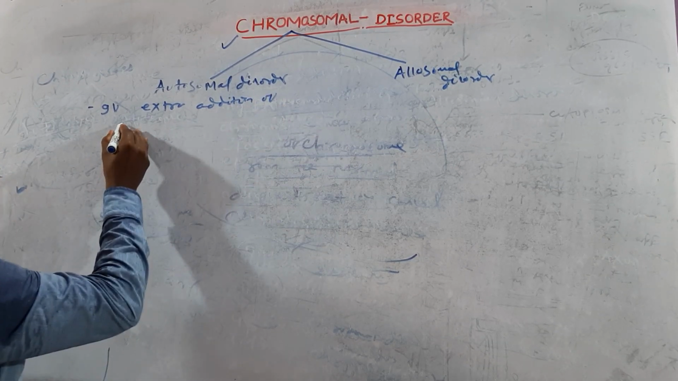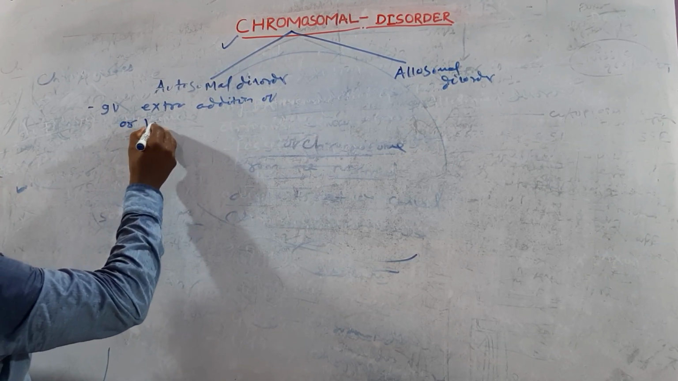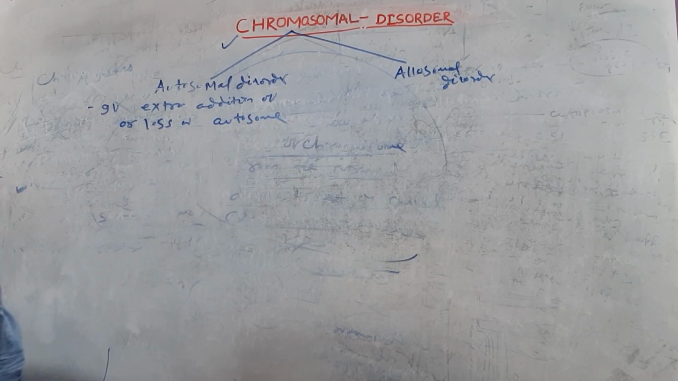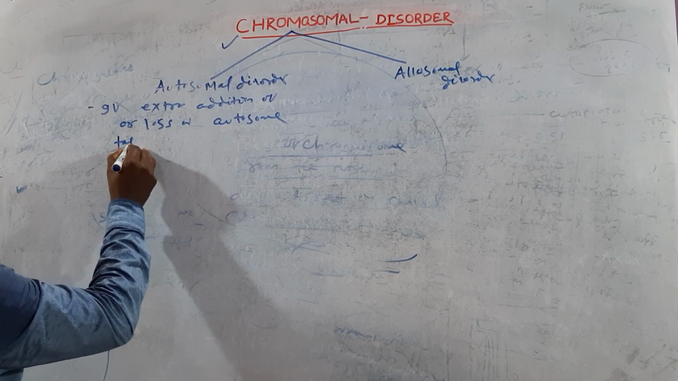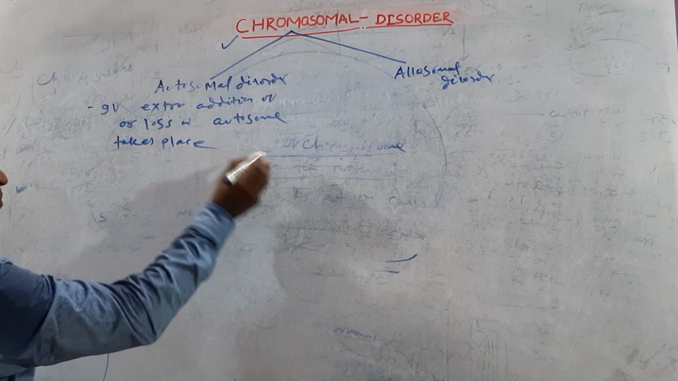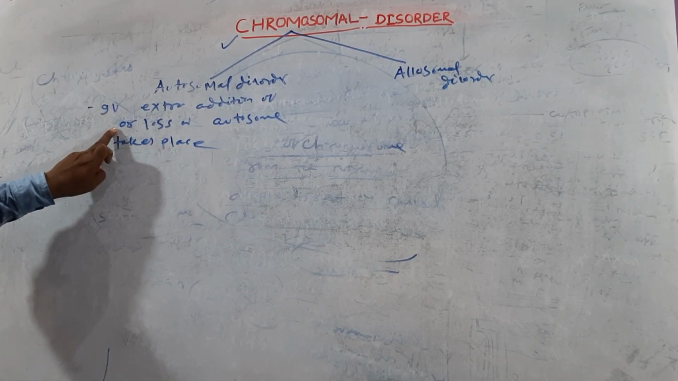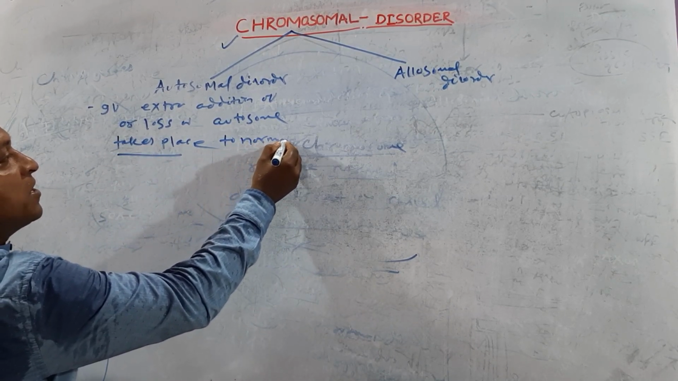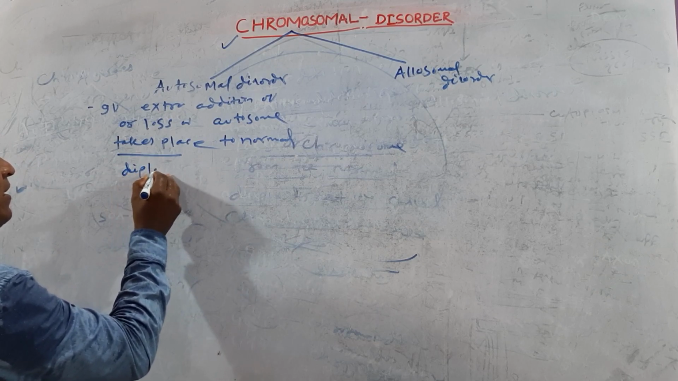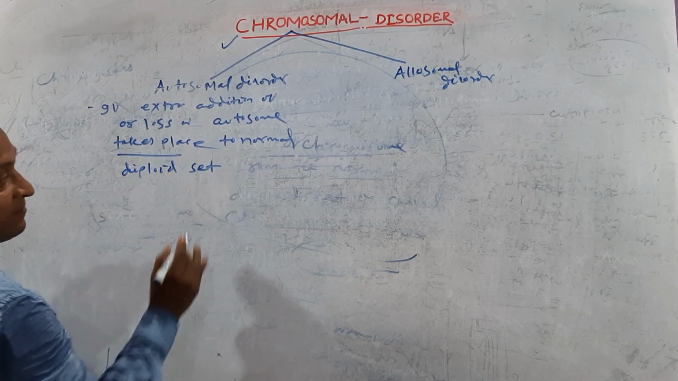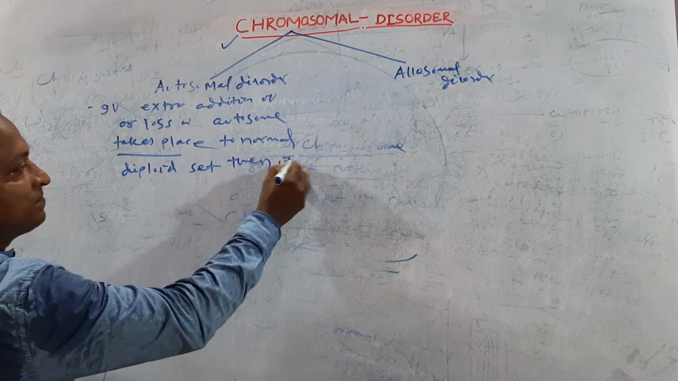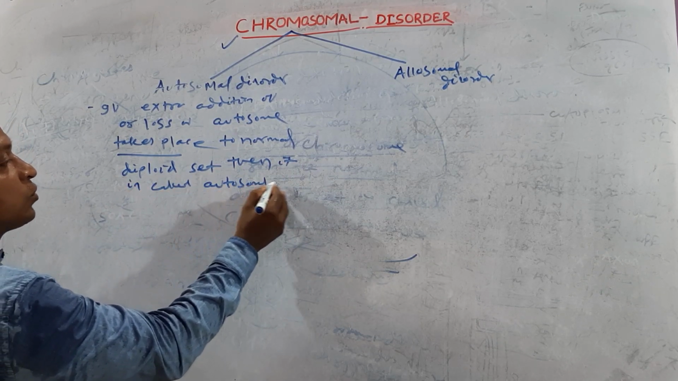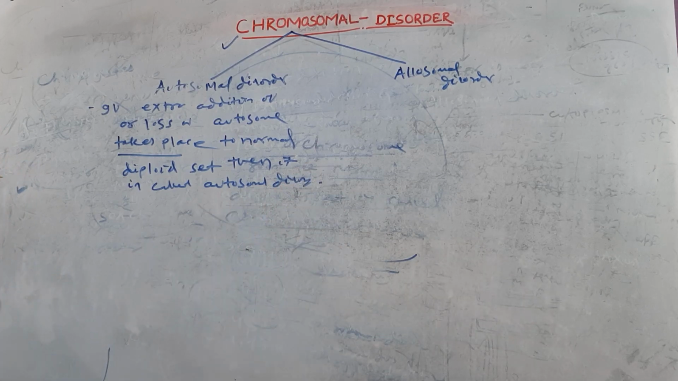If extra addition of or loss of autosome is expressed in the normal diploid set, then it is called autosomal disorder.